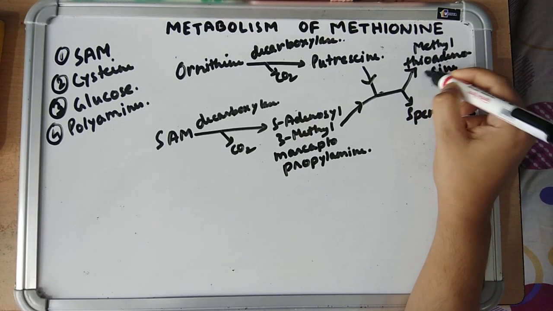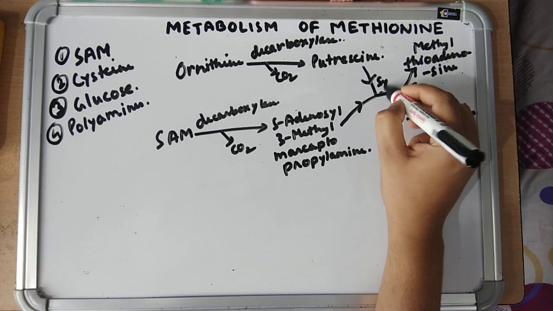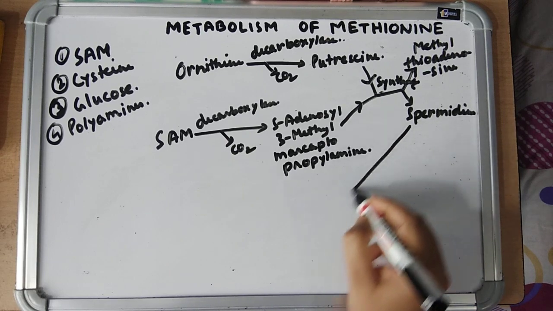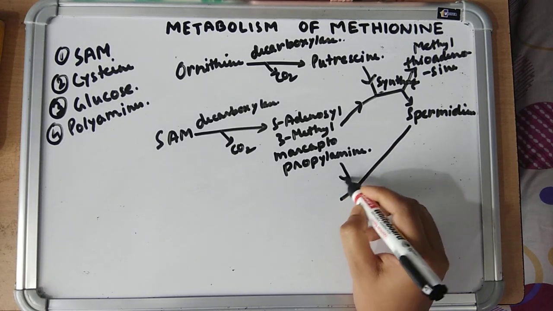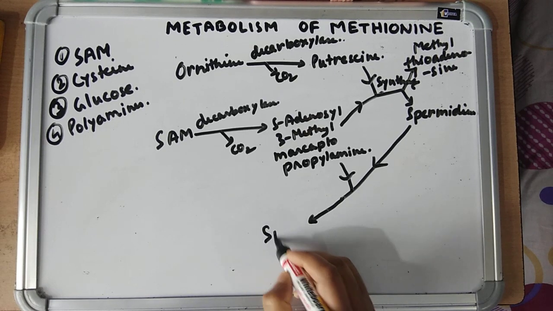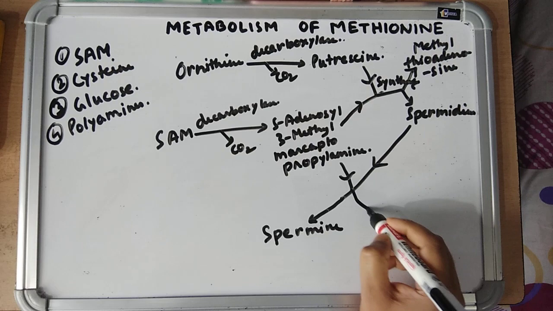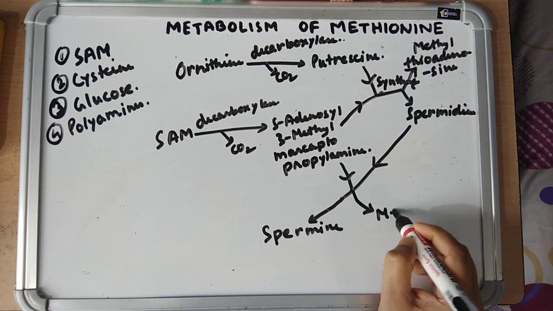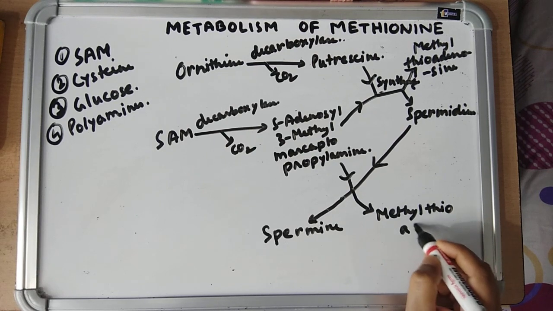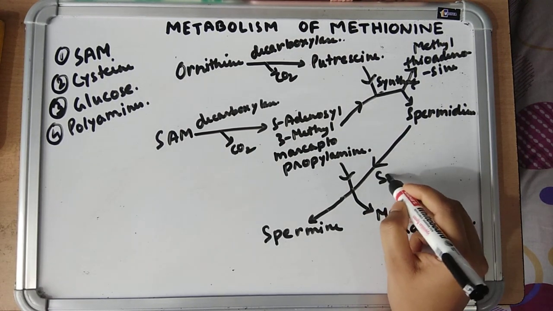This is by the spermidine synthase enzyme. This spermidine and this compound combine to form spermine and methylthioadenosine, by spermine synthase.